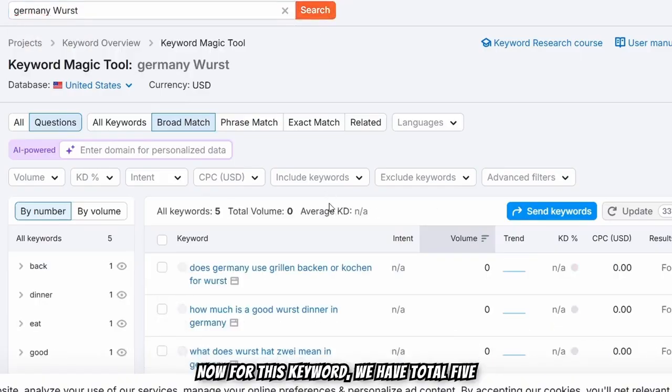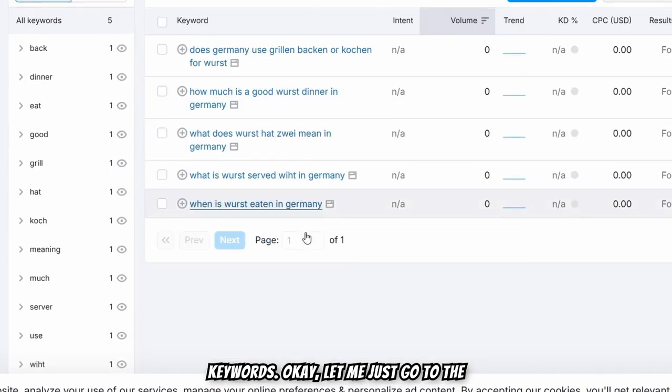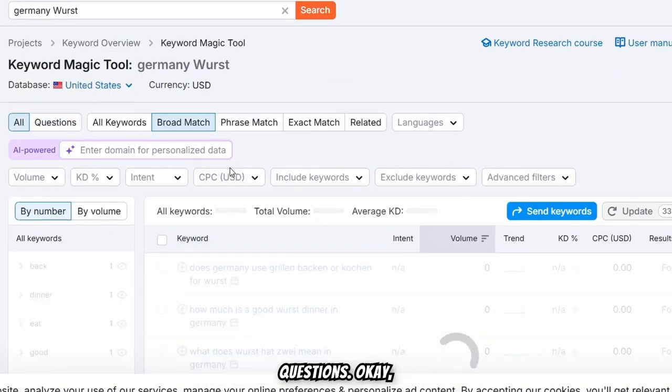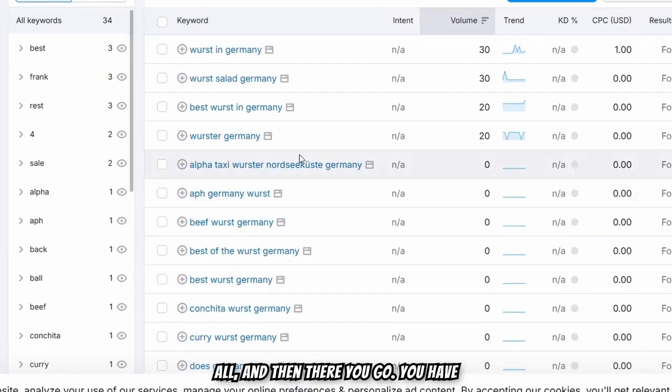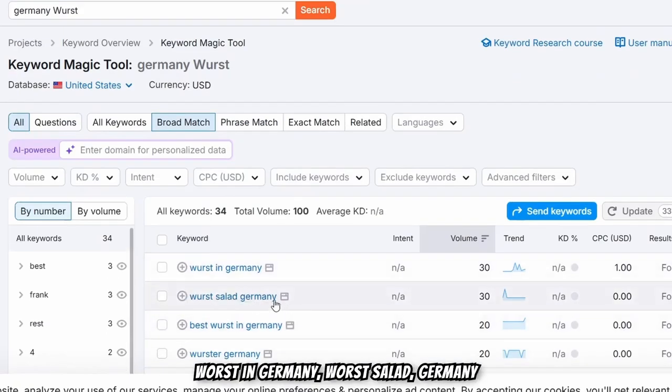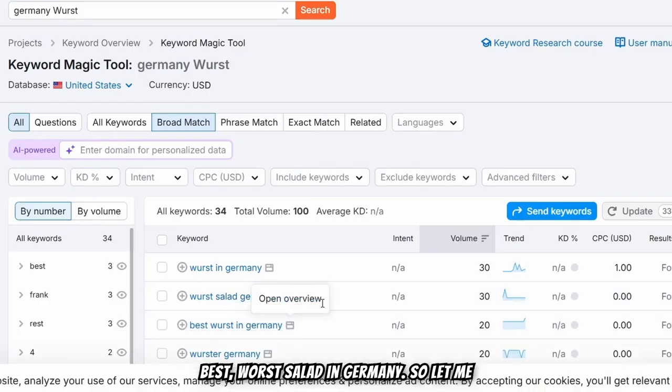Now for this keyword we have a total of 5 keywords. Okay, let me just go to the questions. Okay, all, and then there you go. You have worst in Germany, worst salad Germany, best worst salad in Germany.